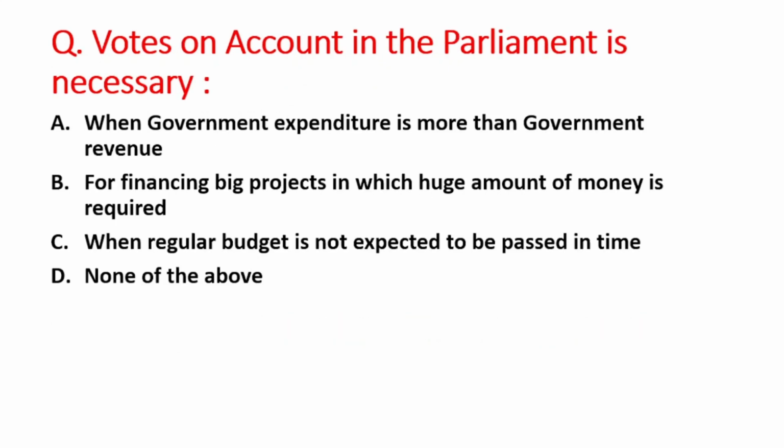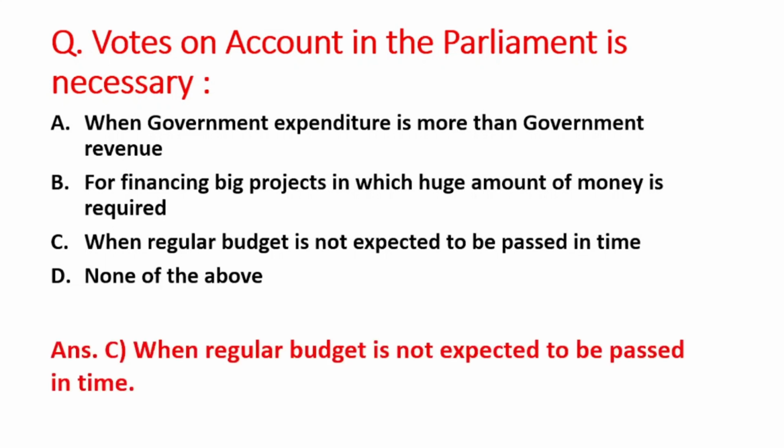Next question is vote on account in the Parliament is necessary. A option is when government expenditure is more than government revenue. B option is for financing big projects in which huge amount of money is required. C option is when regular budget is not expected to be passed in time. D option is none of the above. So right answer is option C, that when regular budget is not expected to be passed in time.